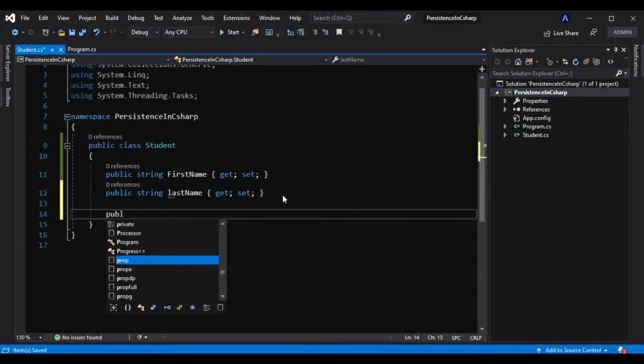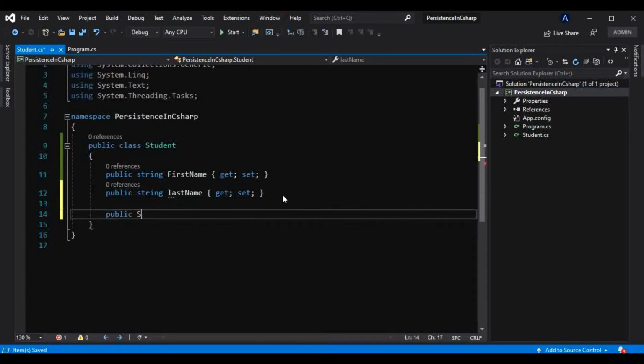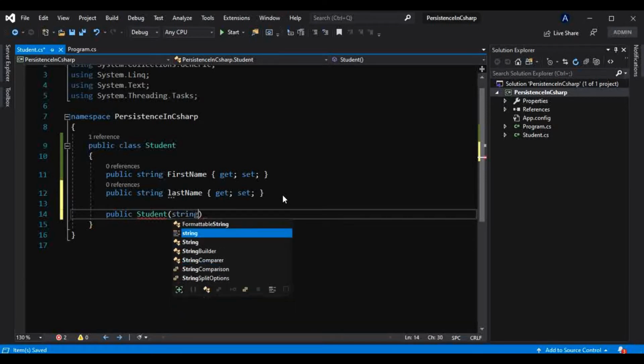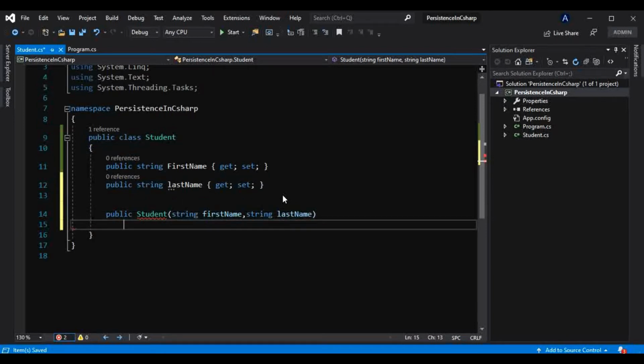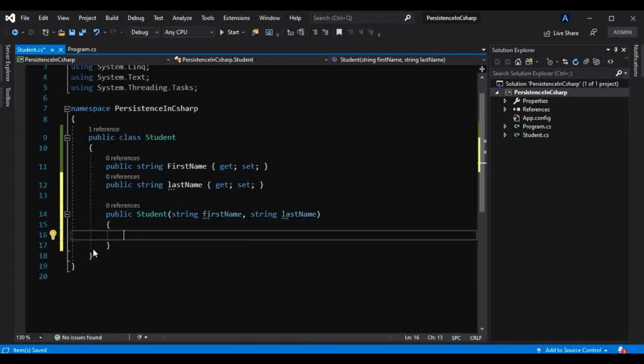And we will have one constructor here. Why I am taking that constructor, I will explain in a bit, so don't worry about that. It takes string firstName and string lastName. Whatever parameters come into this constructor, we will initialize them to our properties.